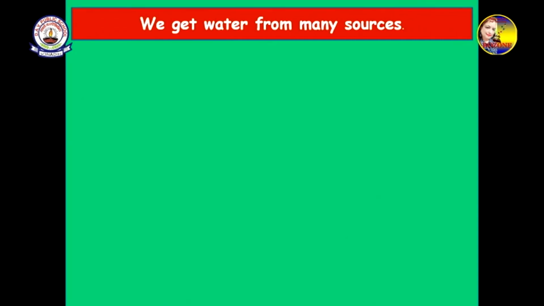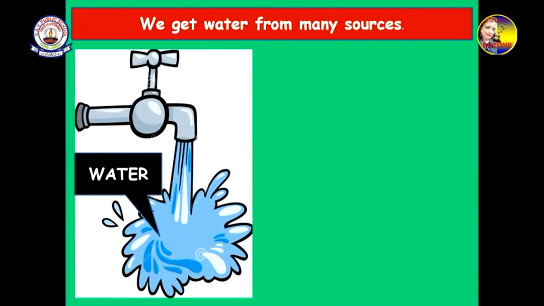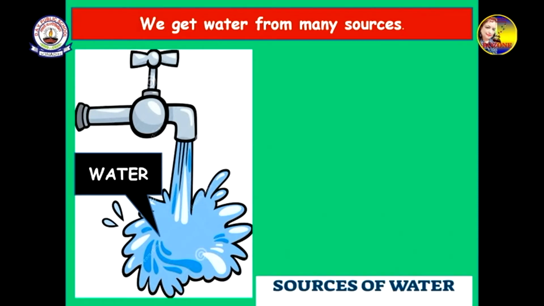We get water from many sources, from many places, not from one place. So we are going to see all the places which are in your lesson and a little more extra places from where we get water. Tap water, we are using at home.